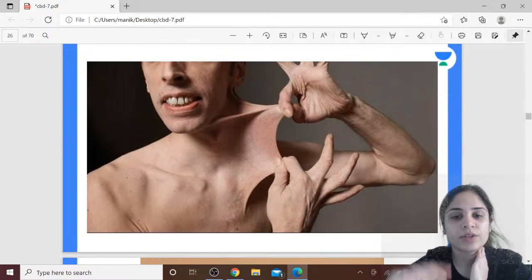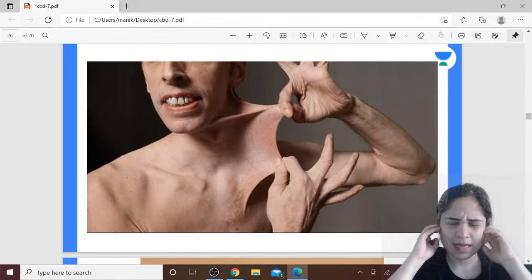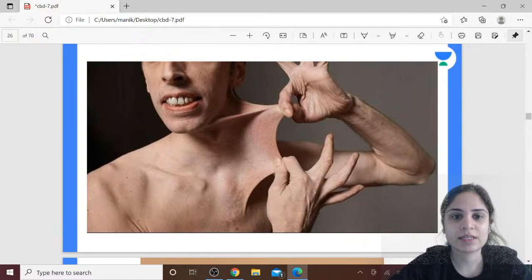So now I want you guys to identify this disease for me and tell me the inheritance pattern of this disease. This was recently asked in either the FMG exam or the NEET PG. No, I think it was asked in FMG exam.